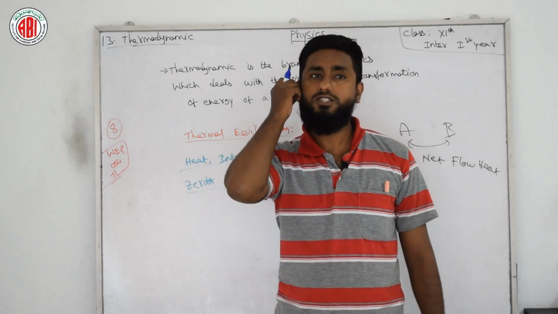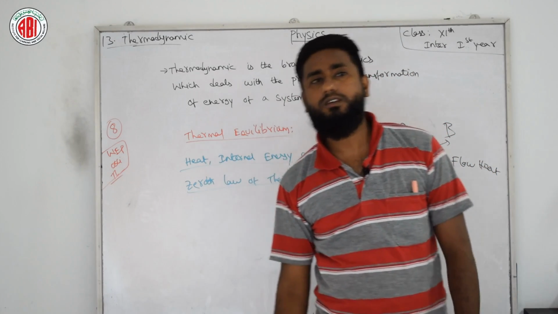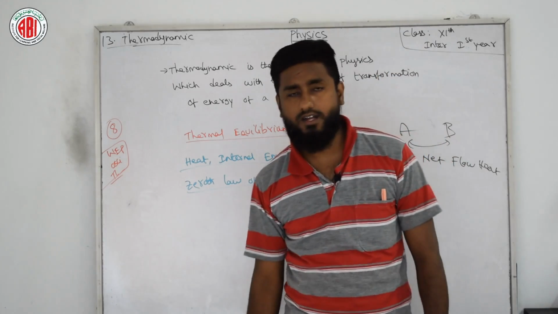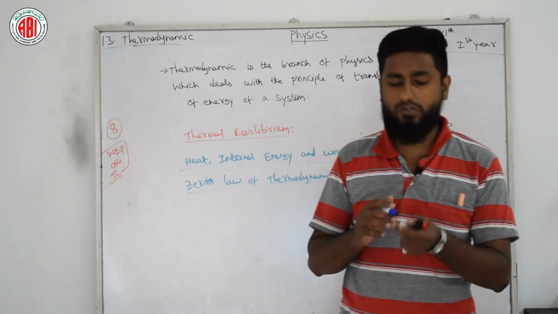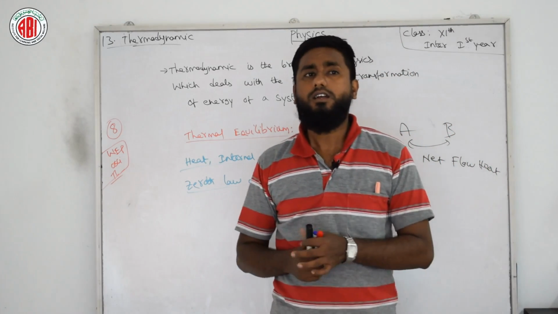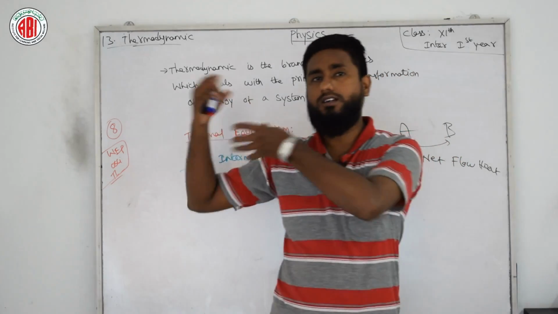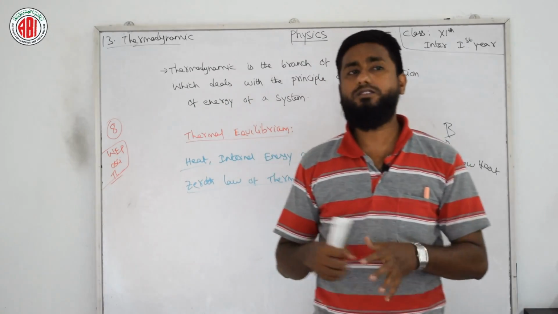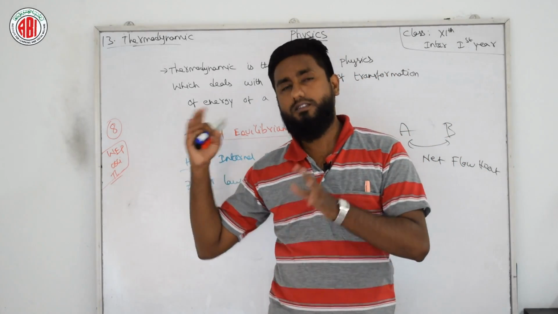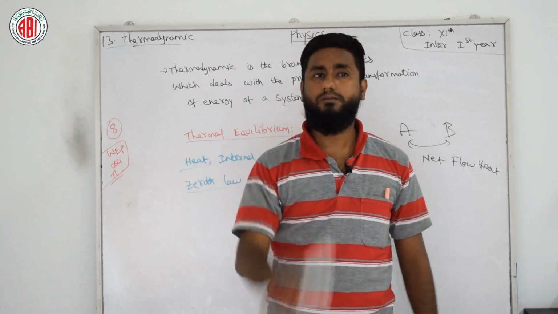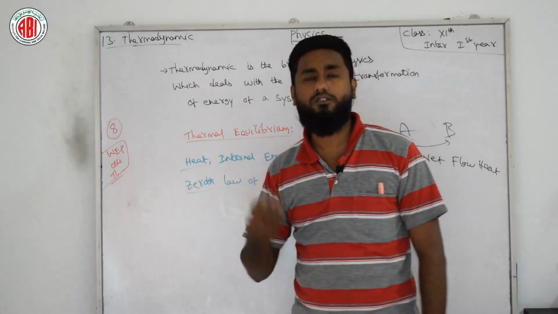If two systems are in thermal equilibrium with a third system, then they must be in thermal equilibrium with each other. So the zeroth law of thermodynamics says that if two systems are in equilibrium with a third system, then they must be in thermal equilibrium with each other. That means A, B, C, all three have to be in thermal equilibrium. I will also explain one more definition of the zeroth law.